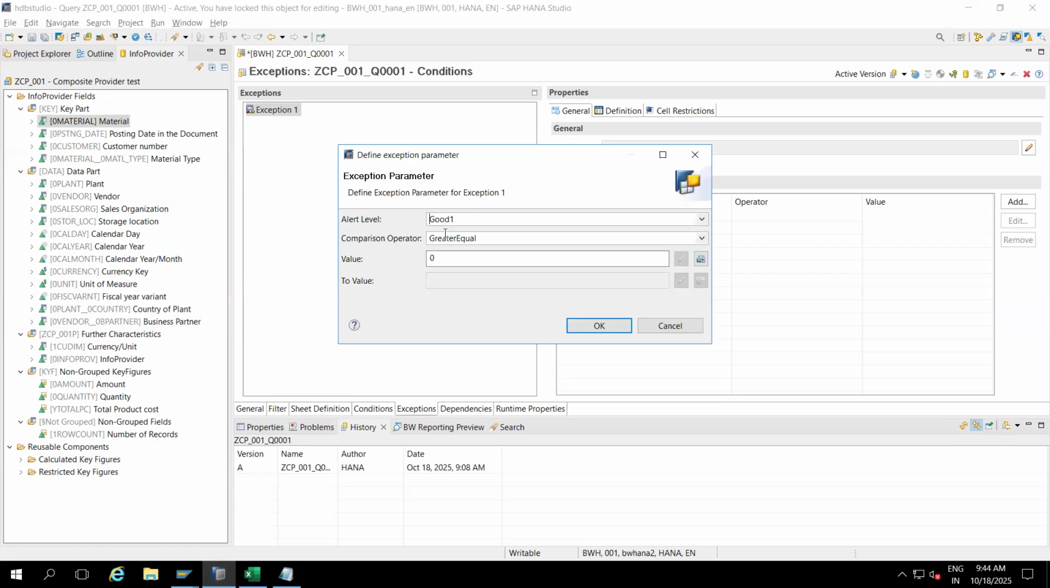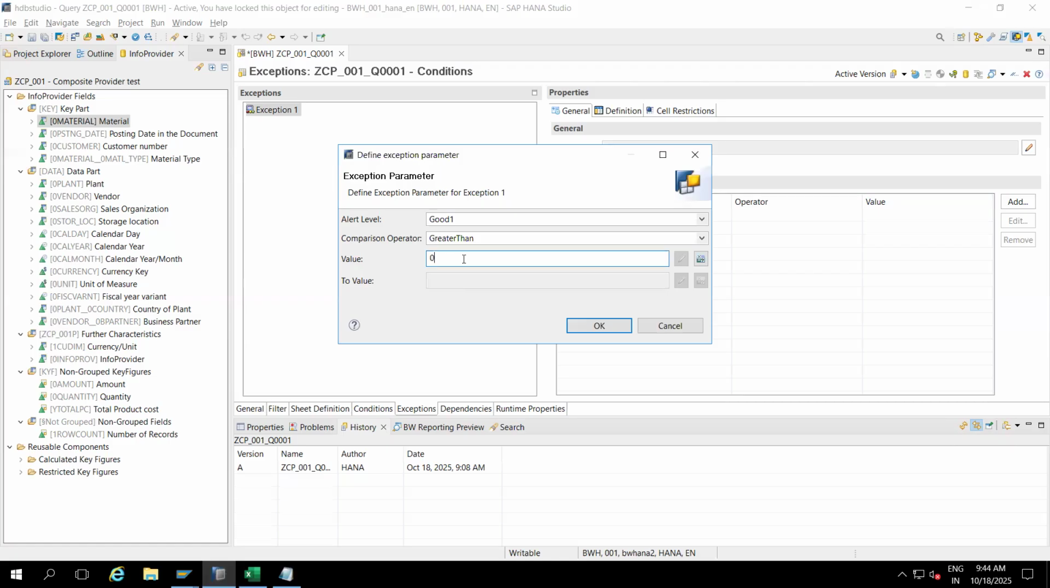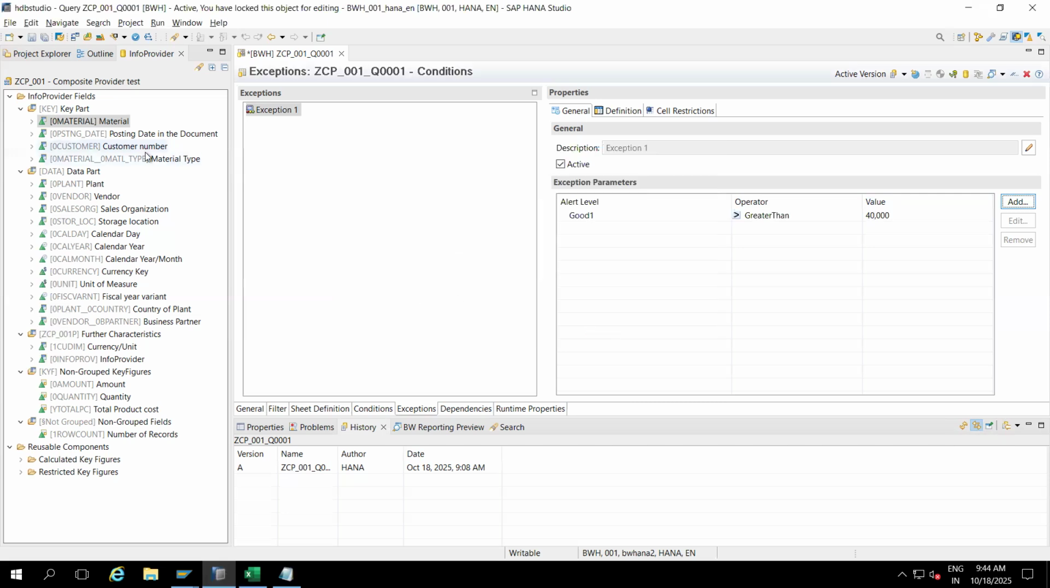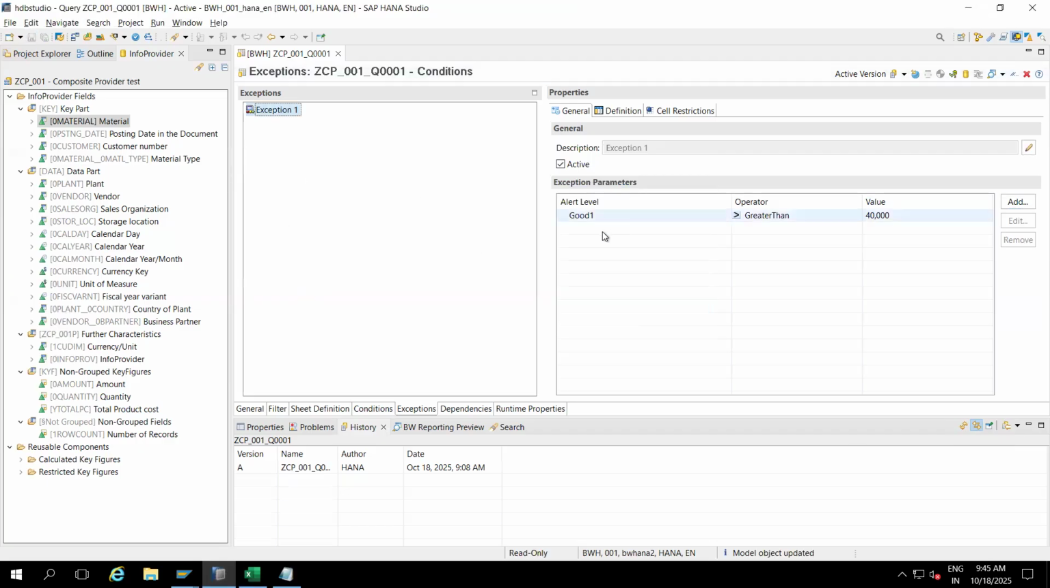I'm selecting good one. And what is the condition? My condition is greater than or equal to 40,000. Sorry, 40,000. I'm giving it and saving it. Are you getting me? I'm just giving the alert level, good one, and giving the operator and amount. This can be anything, amount or quantity.